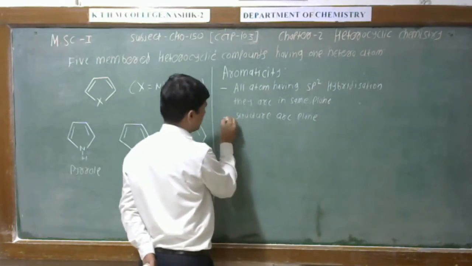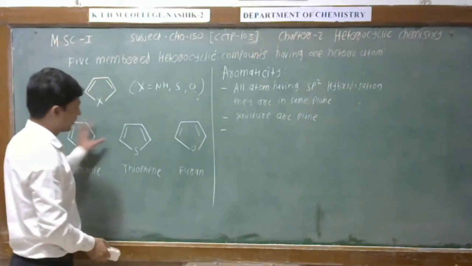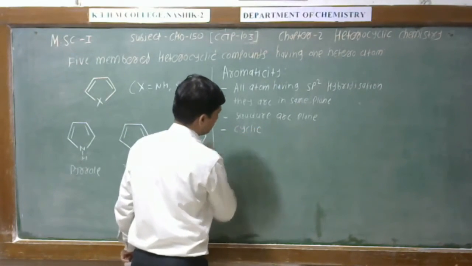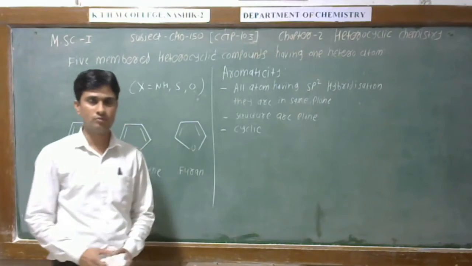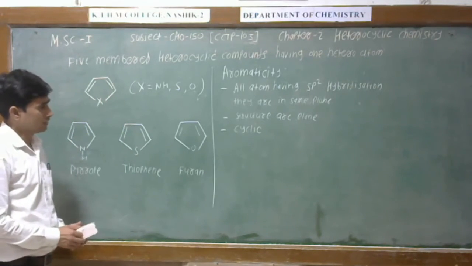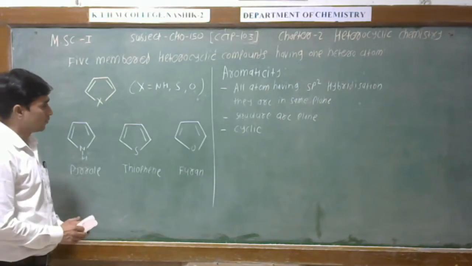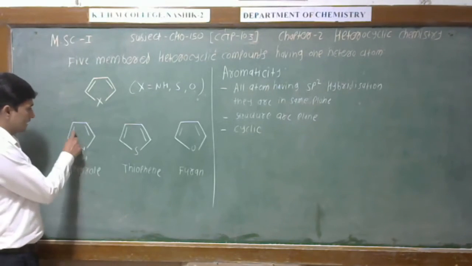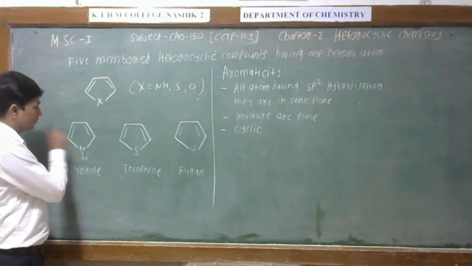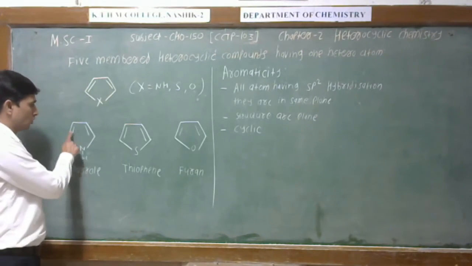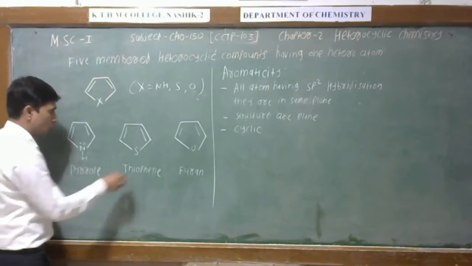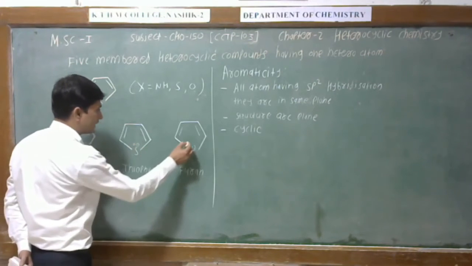We can see that all these compounds are in cyclic form. Then after, if we count the number of electrons, there are 2 pi bonds, and these 2 pi bonds have 4 pi electrons, and the heteroatom has a lone pair of electrons, that is the non-bonding lone pair.